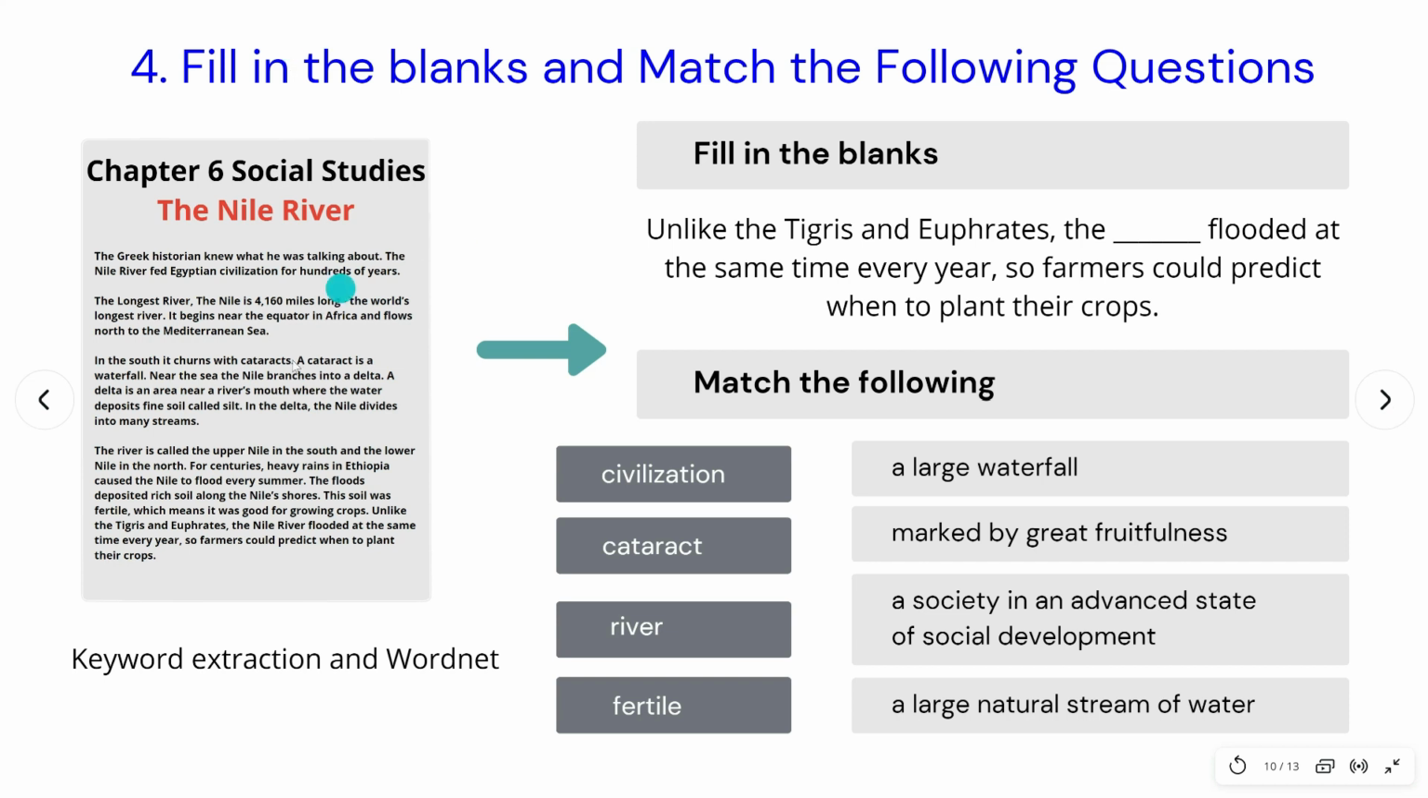Then we'll see how we can pick some keywords and remove them and give as fill in the blanks. Again, we'll see how we can pick top nouns and use WordNet to give match the following like the one that you see here.